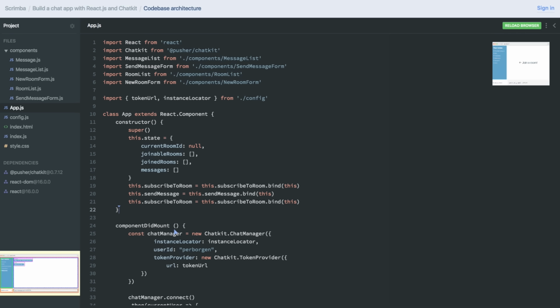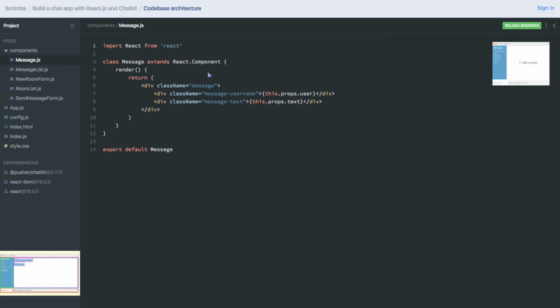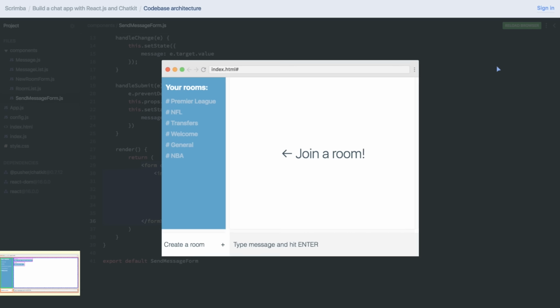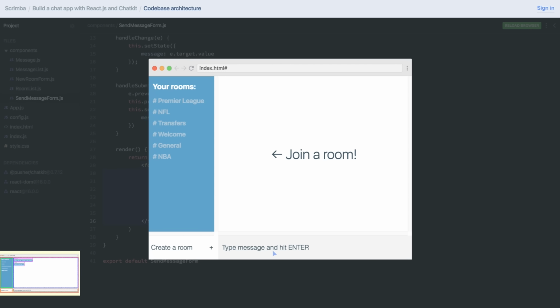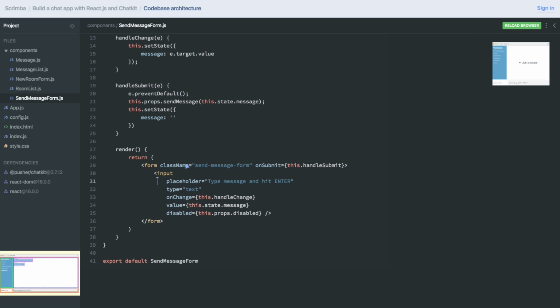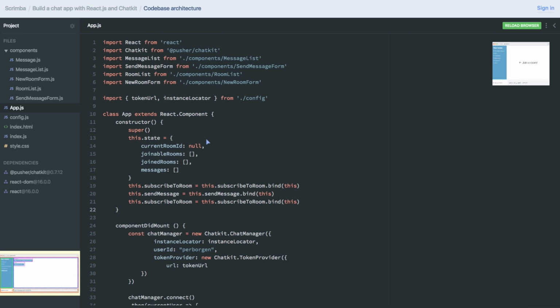So this is the brains of our application, whereas the child components, like this message here, are in contrast actually pretty stupid. They only take whatever data they get from their parent and render it out. Some of them also have some event handlers for handling input from the users. For example, the SendMessageForm. This one down here, it of course needs to accept user input. However, it doesn't do any logic with the data. It just takes the data and sends it off. And it of course doesn't take care of talking with the API. Nope. All of that is done in the app component.